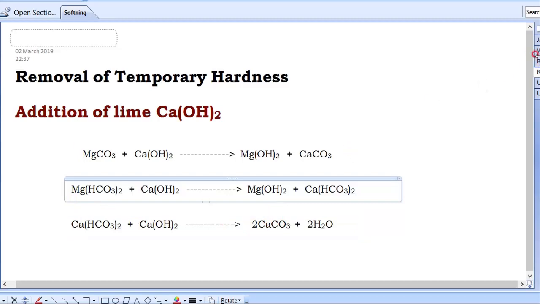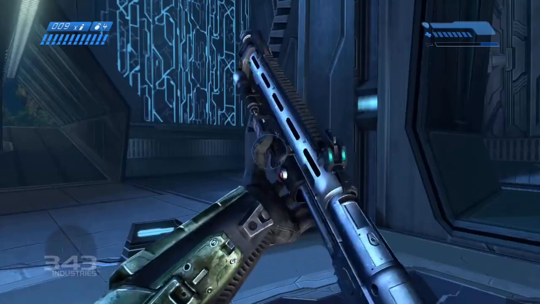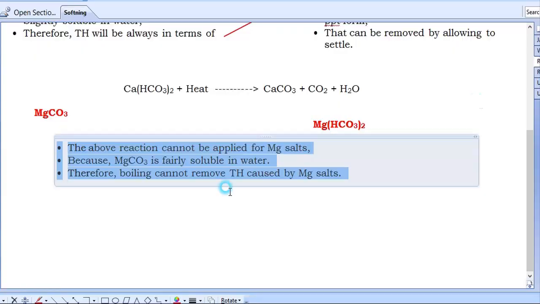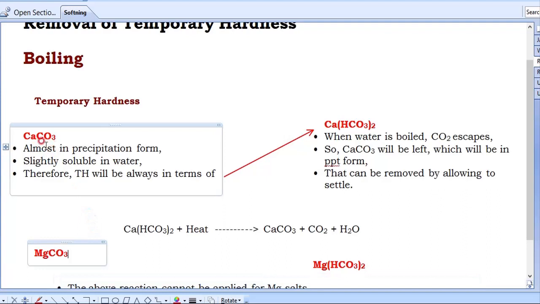Means, come back. Temporary hardness is because of 4 chemical compounds. Either it may be CaCO3, very easy, it is in an insoluble form, it will settle at the bottom, remove it.